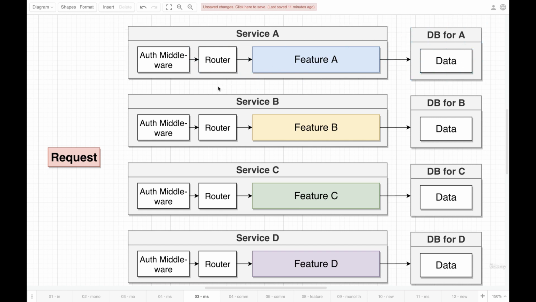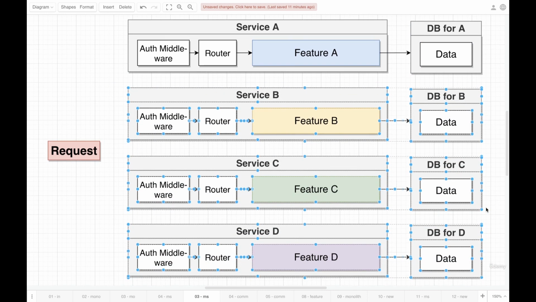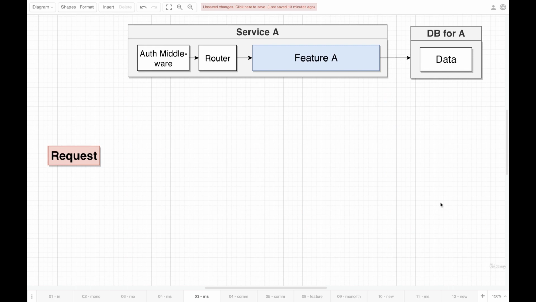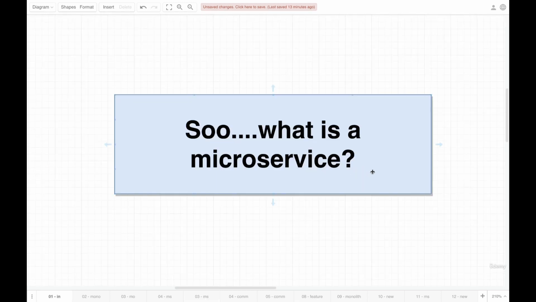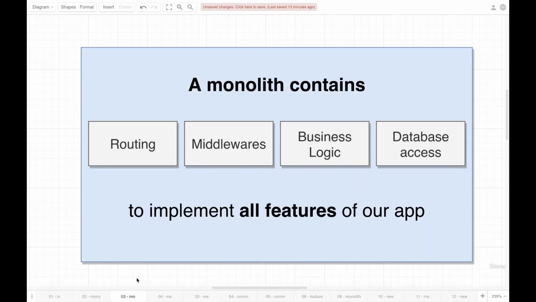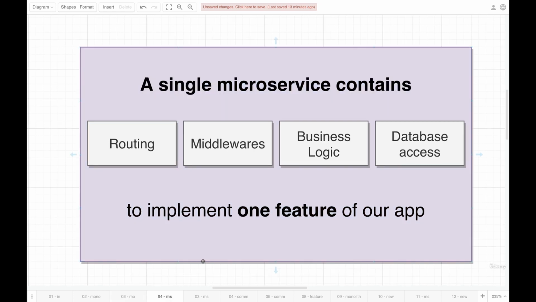The nice thing about this approach is that if for some reason every other service inside of our application crashes or just mysteriously disappears, a portion of our app is still going to work just fine, because service A is 100% standalone and doesn't necessarily require any other service to work correctly. All right, so that's a very basic introduction to answering this question of what is a microservice. Our working definition for right now is going to be that a microservice contains all of the code required to make one feature work correctly.